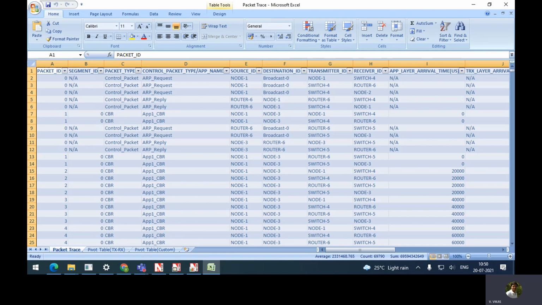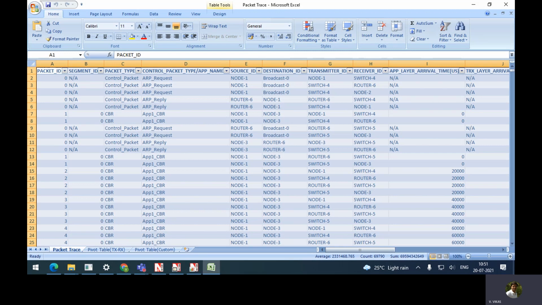It is going from node 1 to switch 4, switch 4 to router 6, switch 4 to node 2. But next, when we see ARP reply, the reply is coming not from node 2, but router. Router 6 is sending to node 1, and router 6 is forwarding to switch 4, switch 4 is forwarding to node 1.